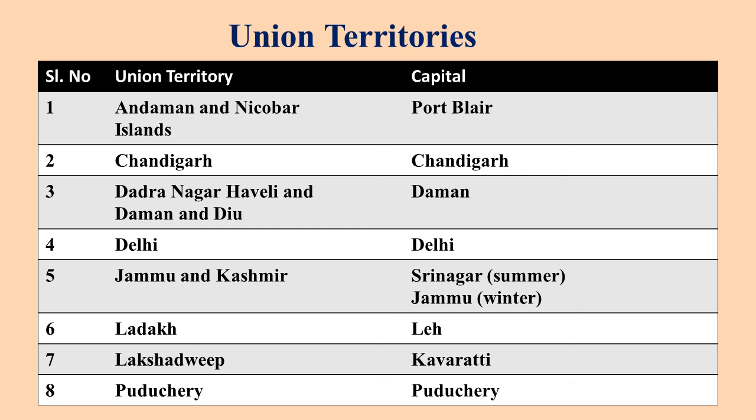Tamil, Malayalam, Kannada, Marathi, Gujarati, Bengali, Assamese, so many varieties of language people are speaking and they eat different foods. They wear different clothes.